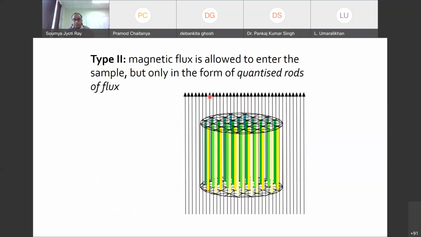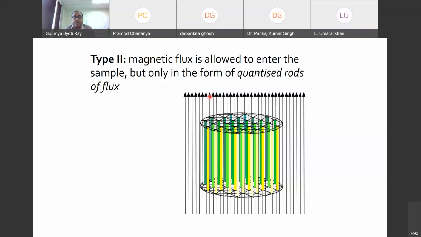Usually in the case of a type 2 superconductor, the magnetic flux is allowed to enter into the sample, but only in the form of quantized rods of flux. Okay, so this is a very useful piece of information. If we think of a metal, let's say a piece of iron, or copper, or germanium, silicon, or anything, whenever you apply a magnetic field, the magnetic field lines just enter.